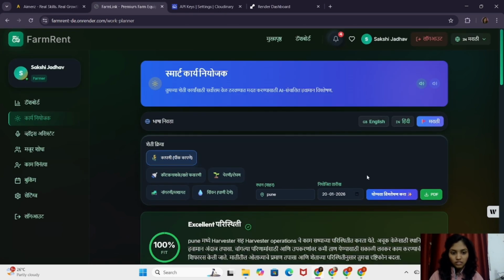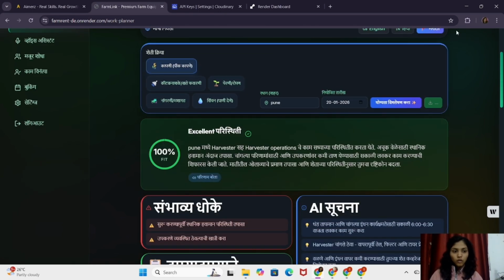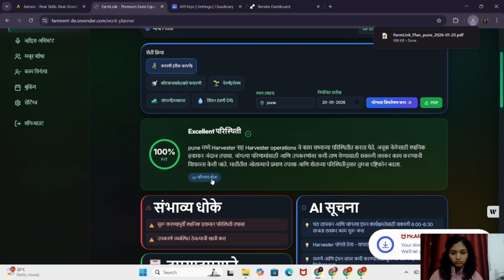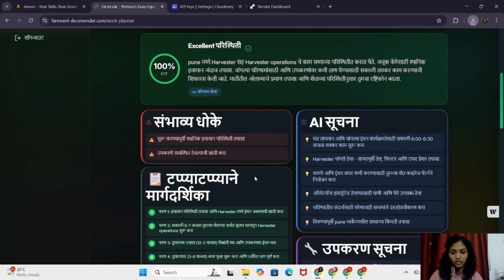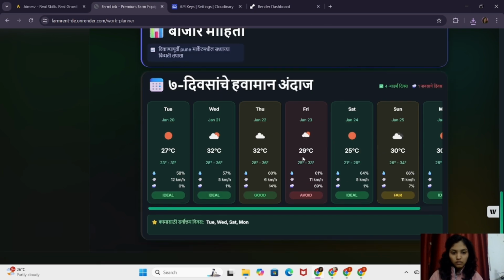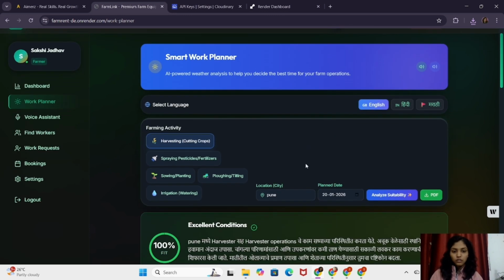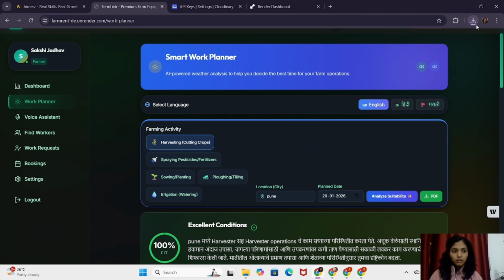As we see here, all information is generated, and here I also provided the PDF option, and it will download the PDF. Here, as you see, the voice bot is also provided. It will speak and explain all the things, and you can read all of it so you can know how to do the things step by step. And here is the Havaman Andaz. According to the multiple selection, it will generate the response and the PDF will be generated.